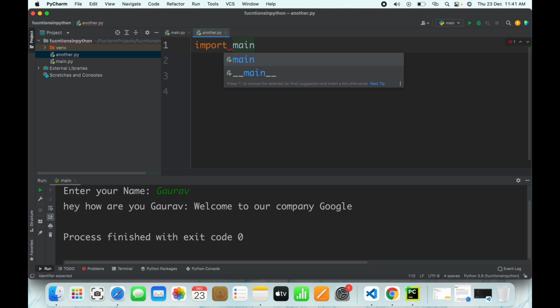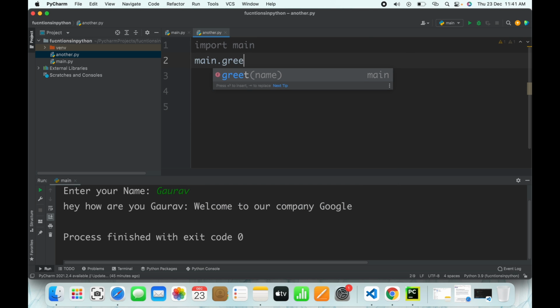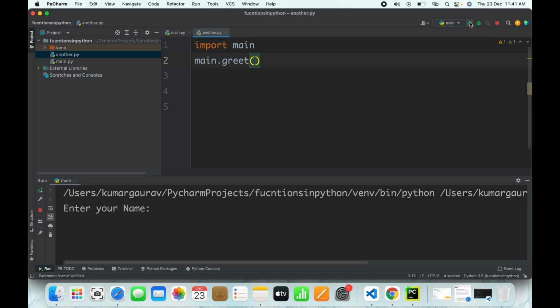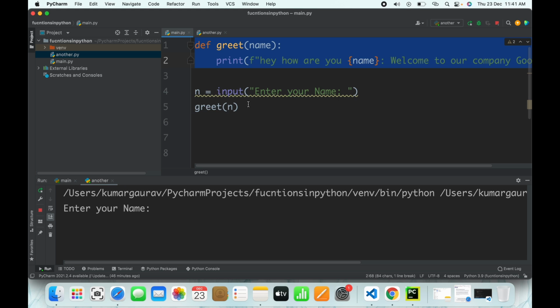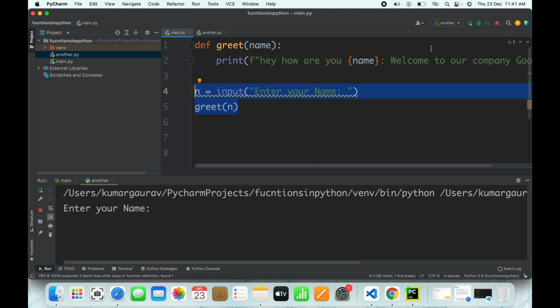I'll simply write import main. Now after importing this, I'll write main.greet. So when I use it, I'll run. It is running the main file also, in another.py. Now it's asking me a name. I don't want this particular thing to be running on my another.py. I just want to use this particular function. So what should I do now?